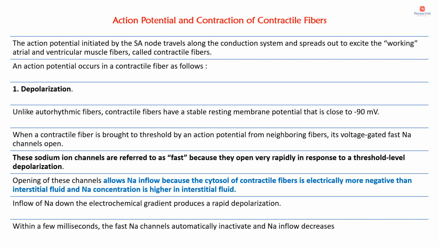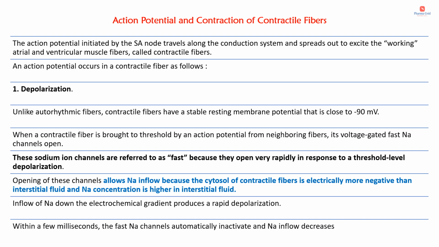The opening of these sodium channels allows sodium inflow, because the cytosol of contractile fibers is electrically more negative than the interstitial fluid, and sodium concentration is higher in the interstitial fluid. So inflow of sodium down the electrochemical gradient produces a rapid depolarization. That means the cell was already in a negative charge condition, and once the sodium ions enter the cell, it becomes positive. That produces a rapid depolarization.